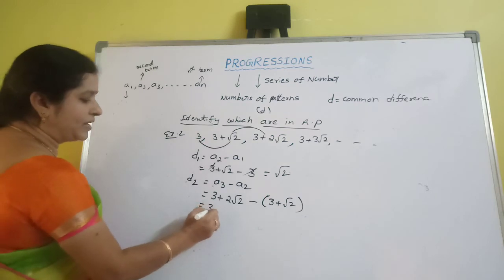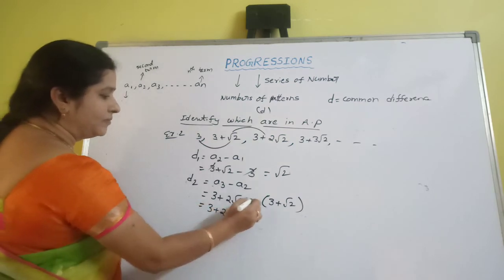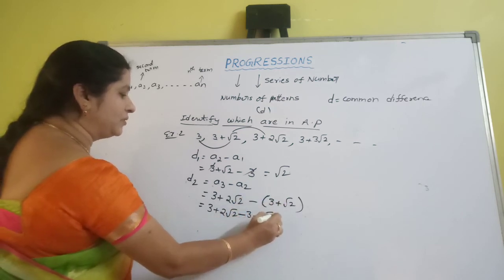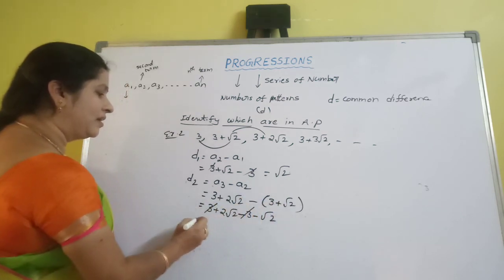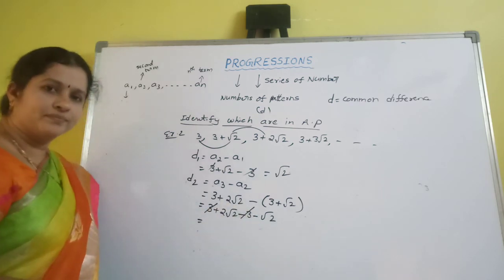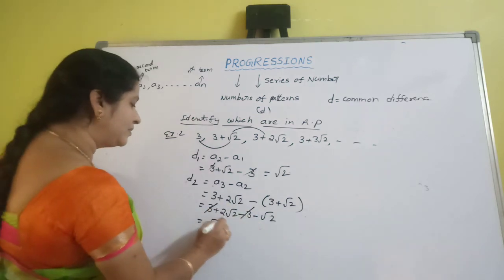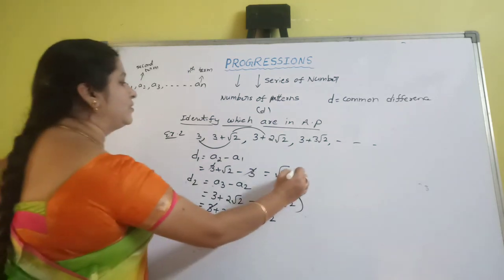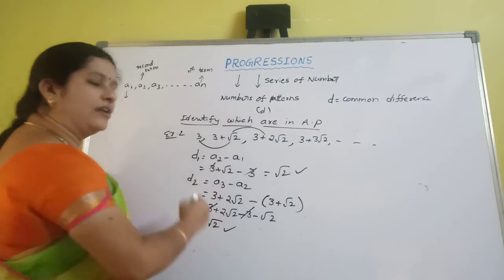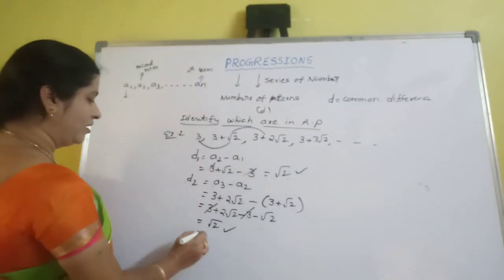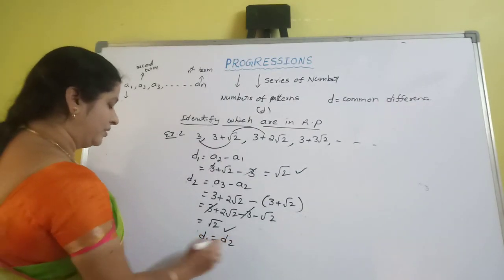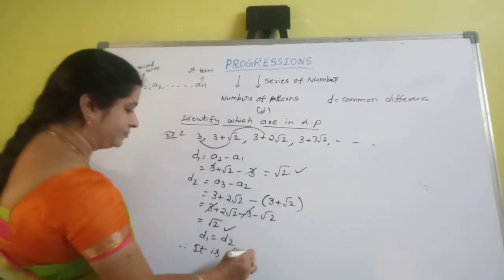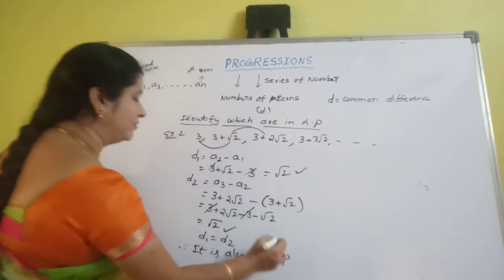So 3 plus 2 root 2, multiplied with minus: minus 3, and minus times minus root 2. 3 gets cancelled. 2 root 2 minus root 2 is simply 1 root 2, which means root 2. So here also we got the D values equal. Therefore D1 equal to D2. It is also in AP.